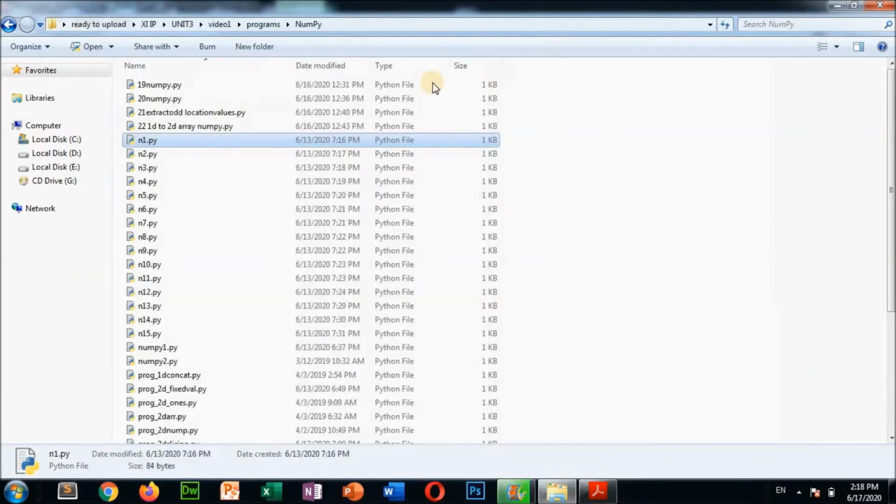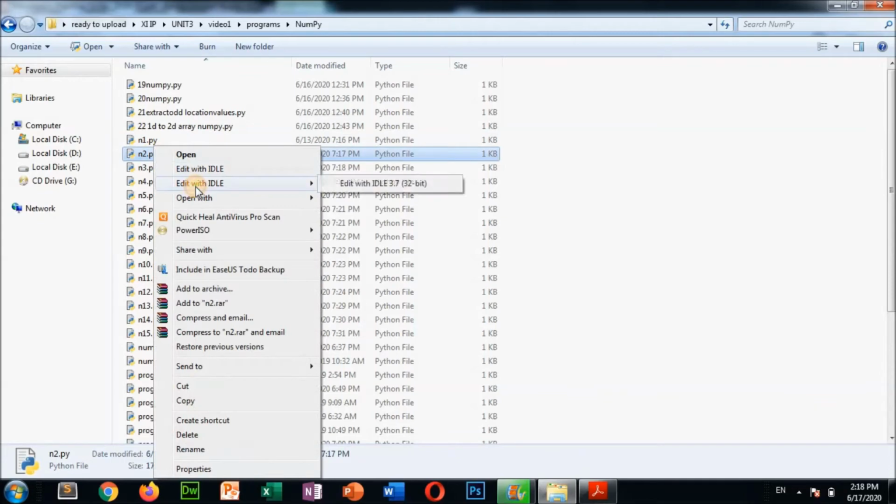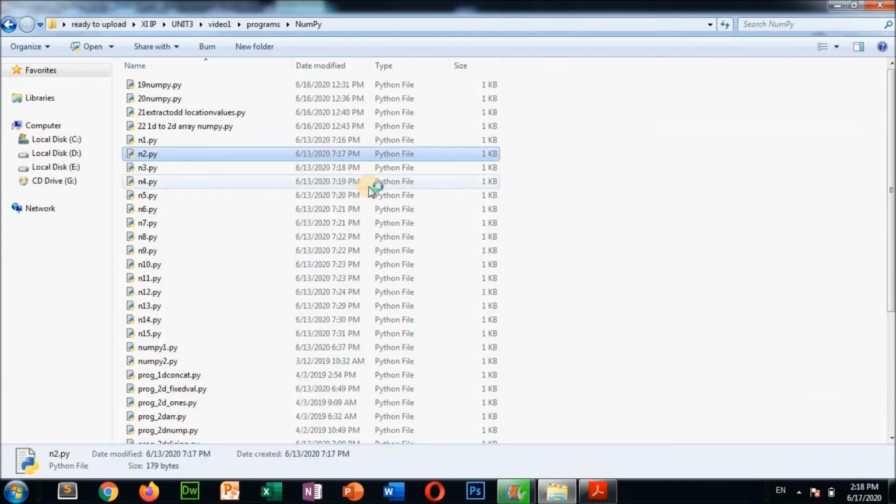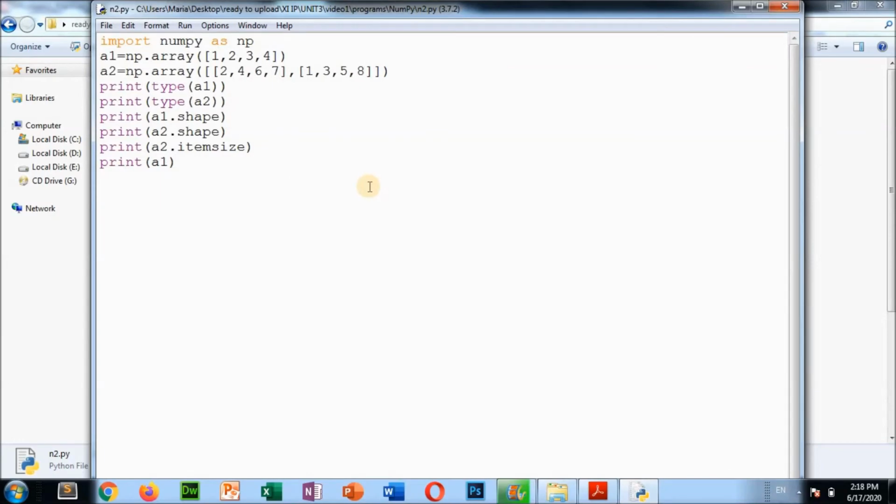Okay, so this is one of the programs done. Then go to the next one. So here this is the next program. Here see, import numpy as np. So the module you can import like this also, import numpy as np. If you are importing like this, then by using this np word you can call the functions. So here see, import numpy as np, so that is why I am writing np.array here. If you do not write it as np, then you have to write numpy.array. Okay, I am importing numpy as np, so I am writing np.array here. So by giving a list also you can create an array.